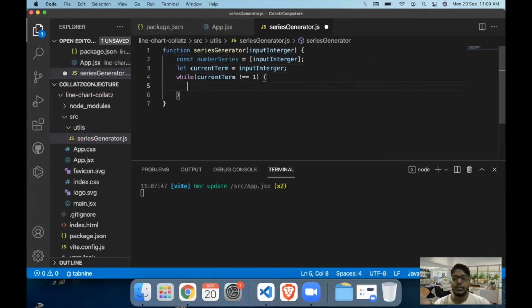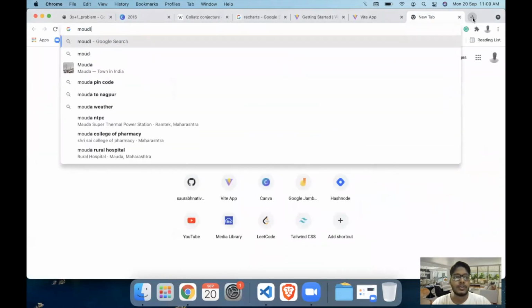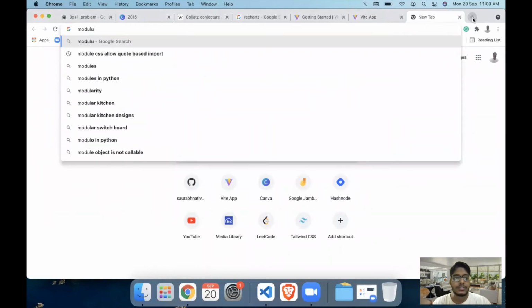Now we need to check if the number is odd or even. In JavaScript, or in any programming language, a number is checked for being odd or even by checking the remainder of the number after division by 2. And for that, we use an operator called the modulo operator, or modulus operator, in JavaScript.